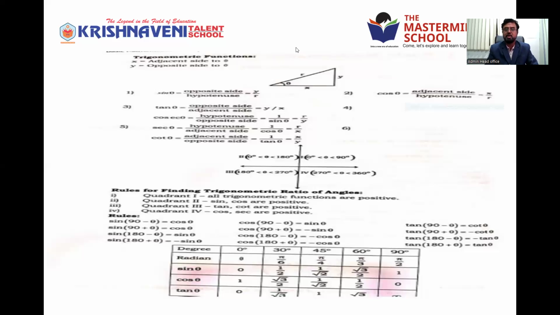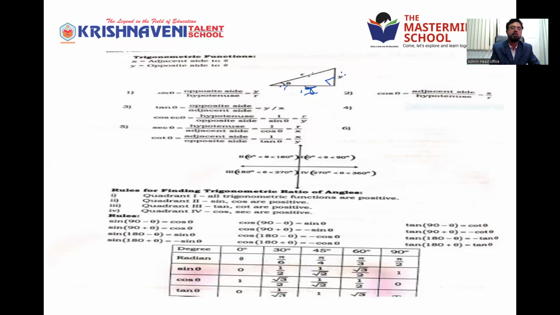You might have already done trigonometry in your regular syllabus. If not, you can learn from here. See here, in trigonometric functions, there is a right angle triangle given. This is called a right angle triangle, having a 90 degree angle. XY as mentioned here. X is the adjacent side, Y is the opposite side to the angle theta, and this is called the hypotenuse. The line joining the adjacent side and opposite side is called the hypotenuse.